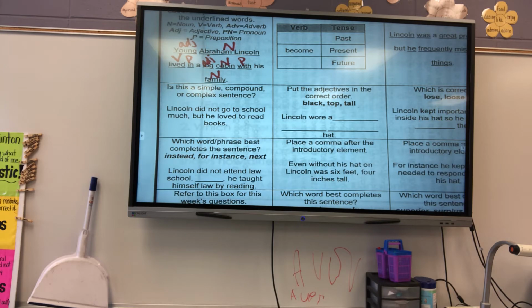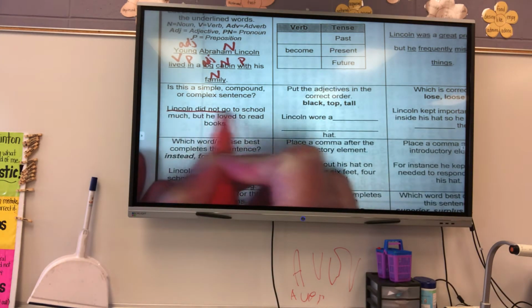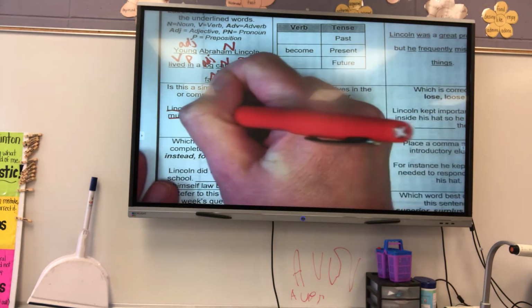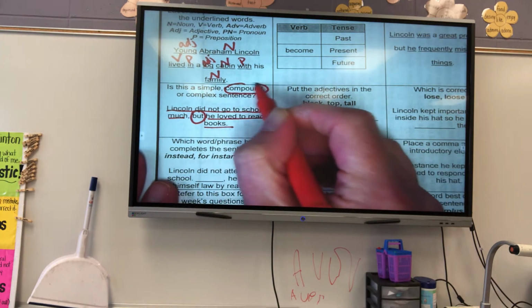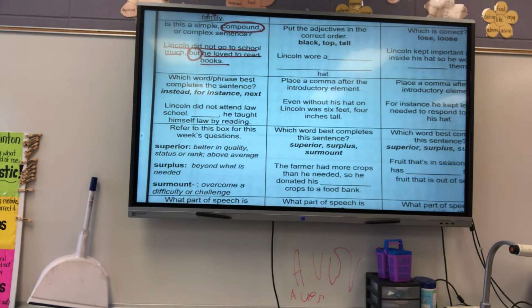He loved to read books. Is that a sentence? Yes. So, I have a sentence and a sentence, and they are combined with a conjunction, so it is a compound sentence. Good.